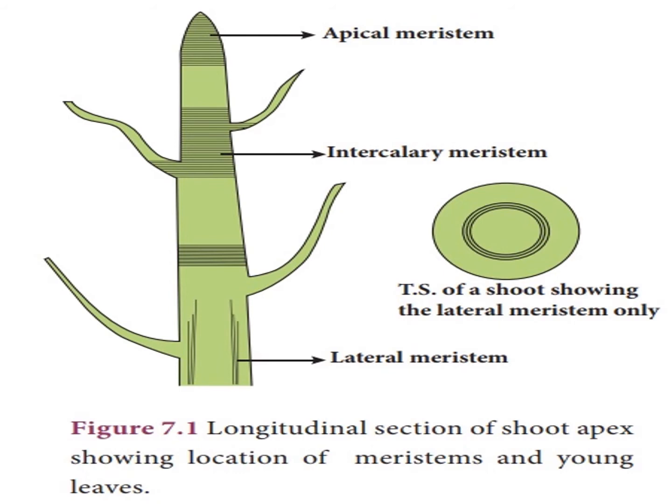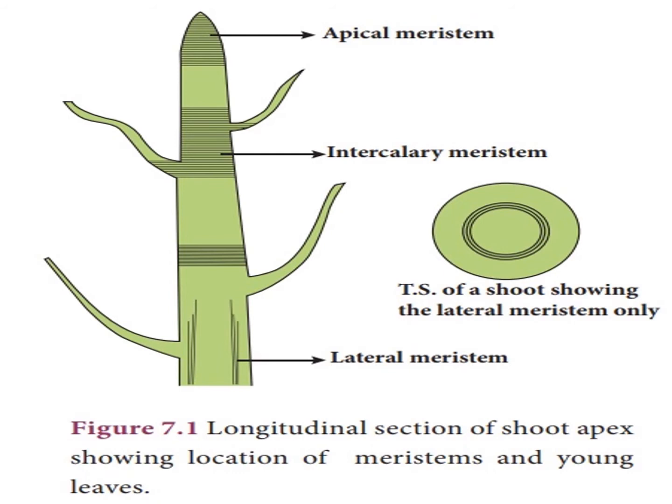Where is intercalary meristem? Yes, intercalary meristem is at the base of the leaf or the base of internodes. That is intercalary meristem.